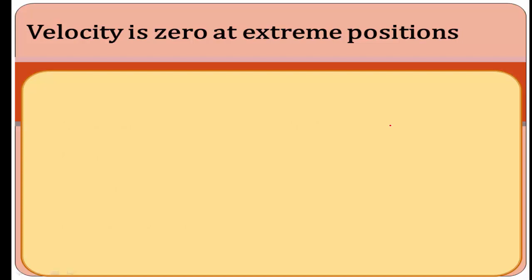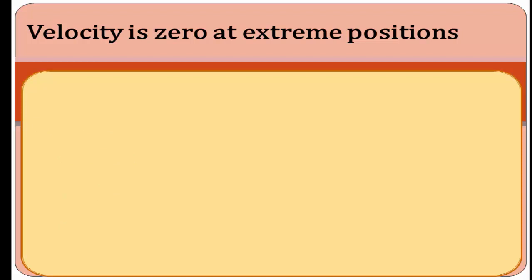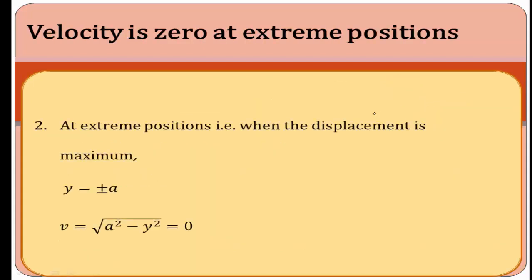At the extreme position, the velocity of the particle is 0. Here it oscillates along its own axis. At this point the velocity of this bob is 0. At this point it has maximum velocity, at this point it has minimum velocity. The velocity is 0 at extreme positions.